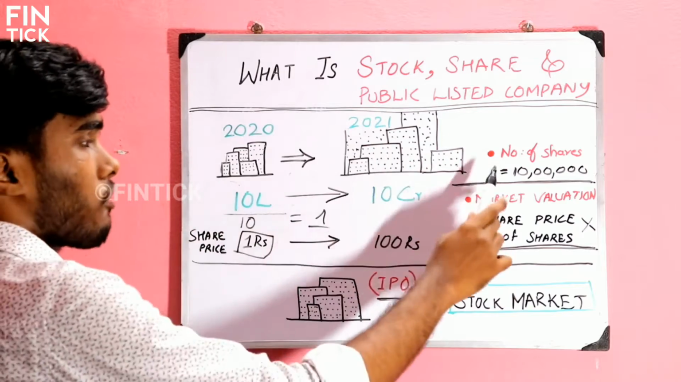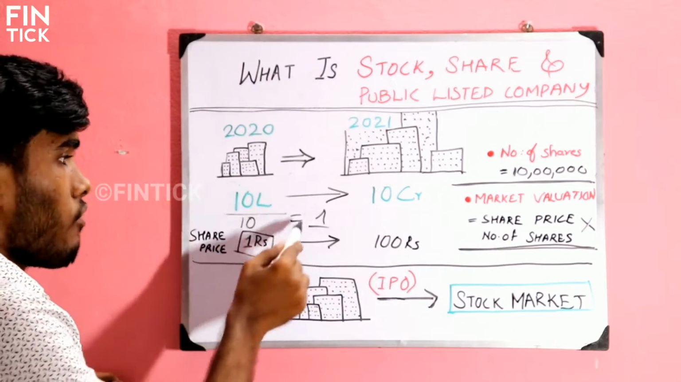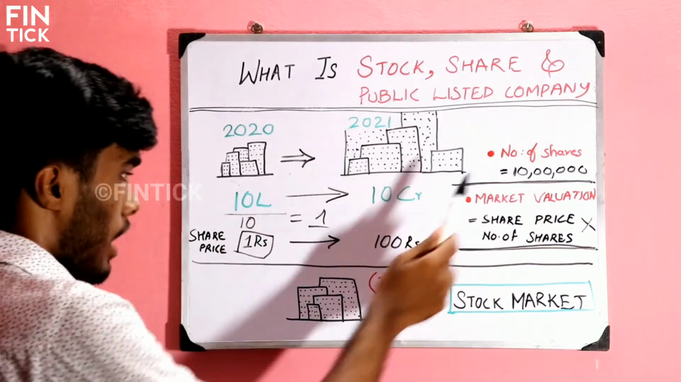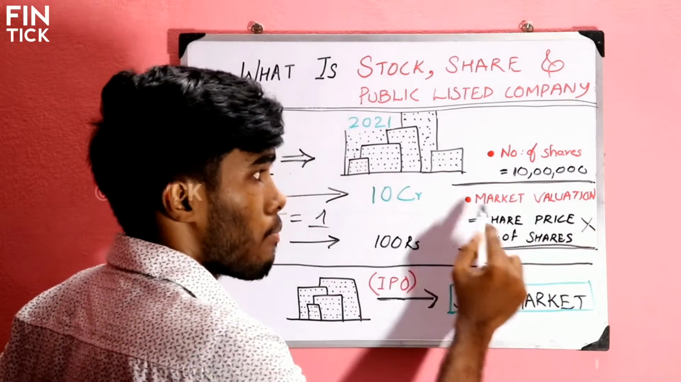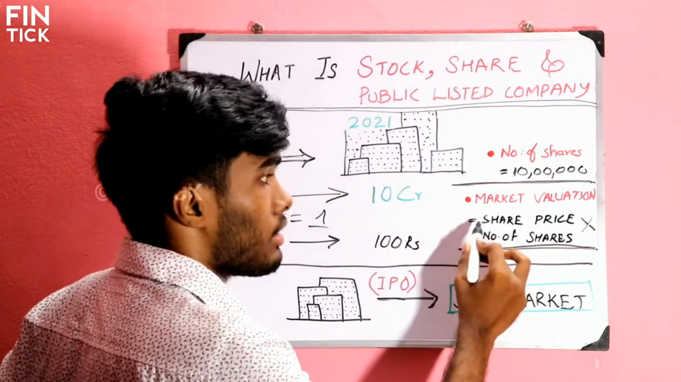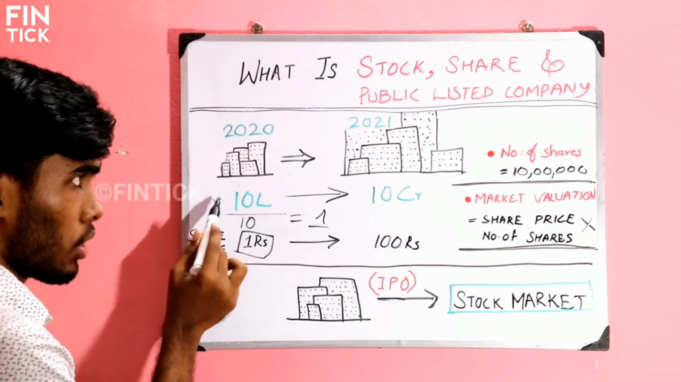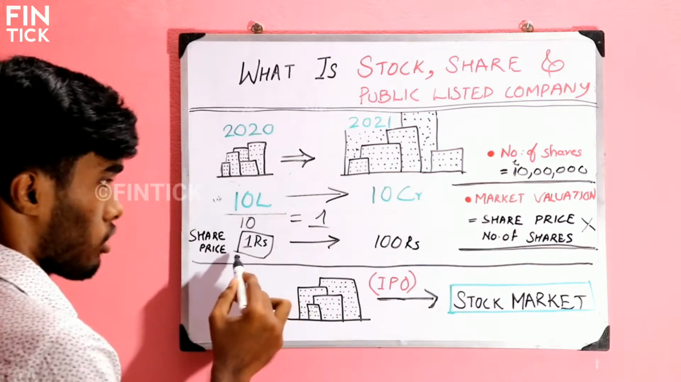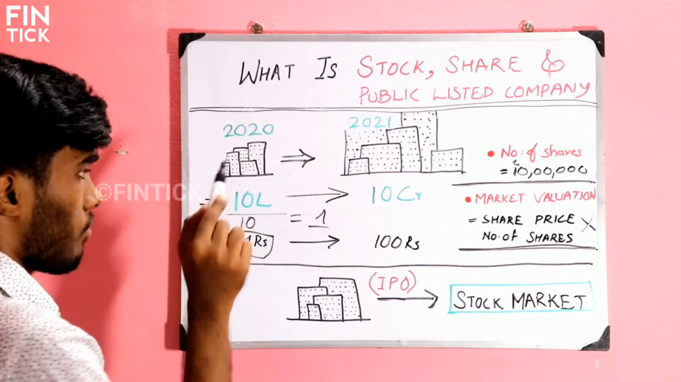That means the number of shares of your company is 10 lakh and the market valuation is 10 lakh, and when you divide this 10 lakh by this 10 lakh, we get the share price as 1 rupee. That is what I have written here. Market valuation equals share price into number of shares. 10 lakh into 1 is equal to 10 lakh. That is the market valuation.